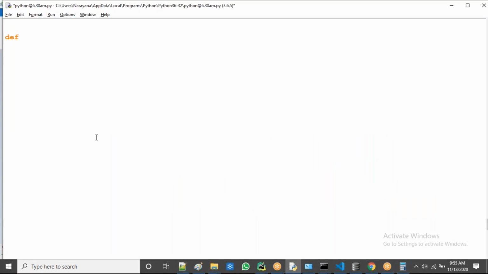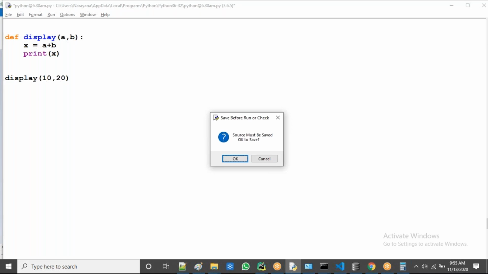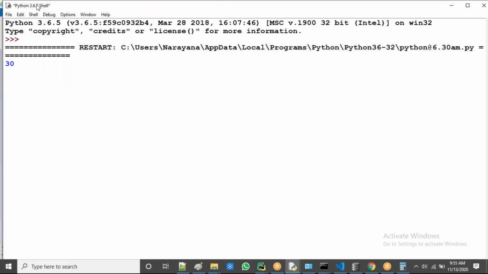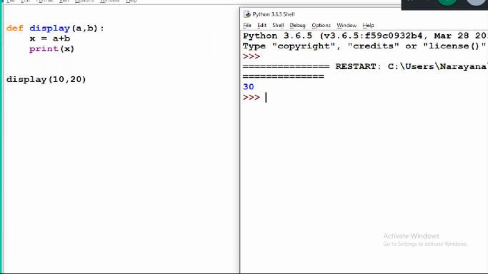So just wait. Suppose I'm taking now, guys, just observe, I take an example: display of a comma b. I'm taking x equal to a plus b, and print of x. I take the function call display of 10 comma 20. What's the output here? General output is 30. 30 came here. Now, what is happening here, guys?